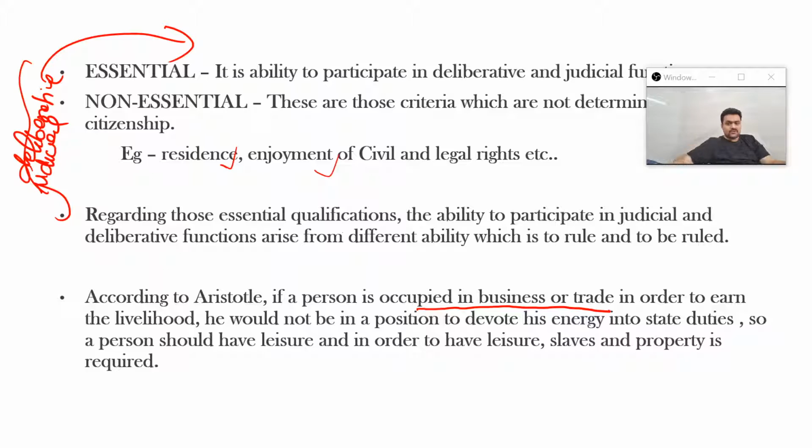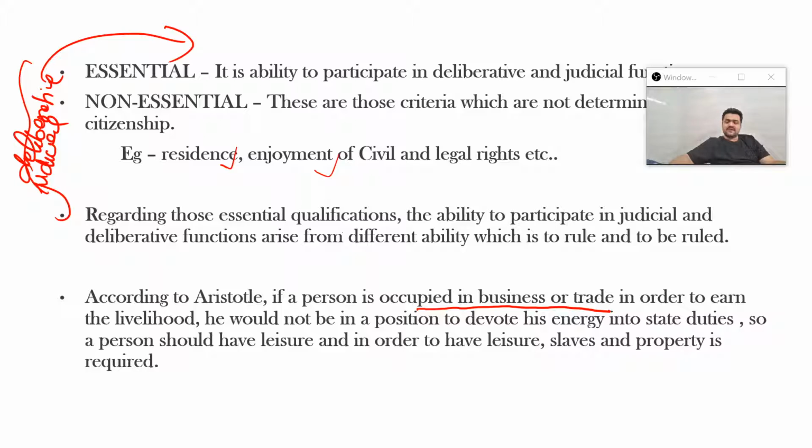And see, Aristotle's citizens are not citizens only by any legal document or only for namesake. They are citizens because they are actively participating in the affairs of a state. Now, for this to happen, it is important that those citizens should have free time, energy and leisure to take care of the state's activities, to be able to fulfill all the duties that they have towards the state.